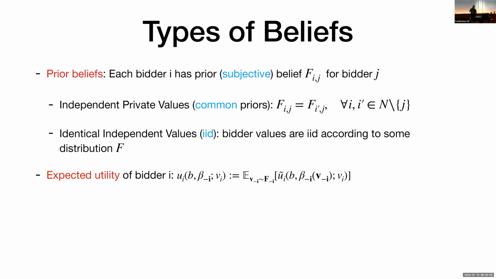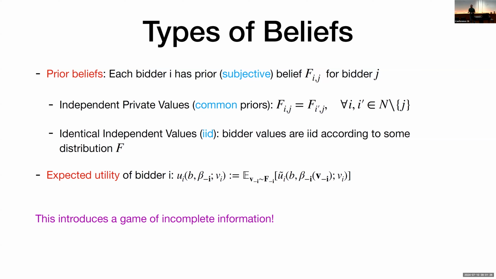So then, having a way to model these values, we define the expected utility of a bidder i, which is essentially the objective that they're trying to maximize in the auction. So given some possible bid that they can play and the strategies of the others, this is just an expectation of the ex post utility I defined earlier over the values of the others, drawn from the perspective of bidder i.